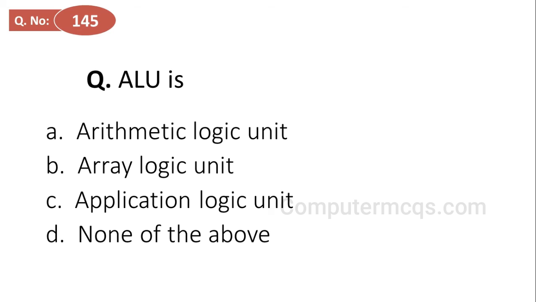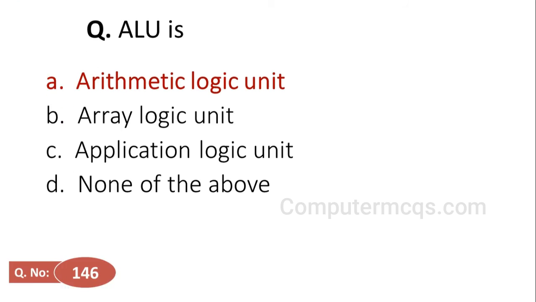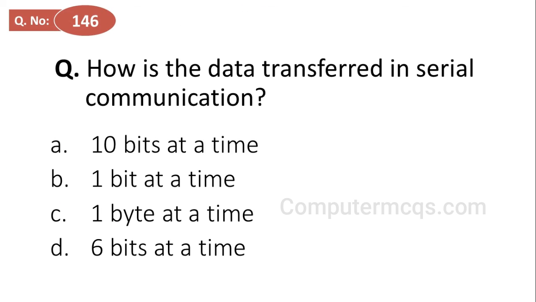ALU is, options are arithmetic logic unit, array logic unit, application logic unit and none of the above, and the correct answer is option A, arithmetic logic unit. How is the data transferred in serial communication? Options are 10 bits at a time, 1 bit at a time, 1 byte at a time and 6 bits at a time, and the correct answer is option B, 1 bit at a time.